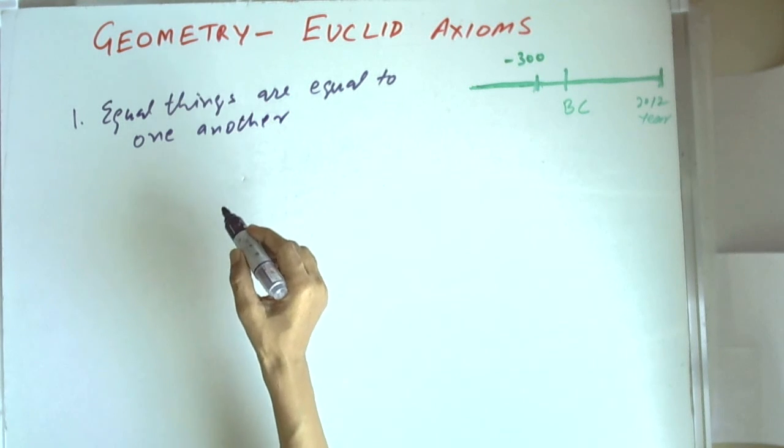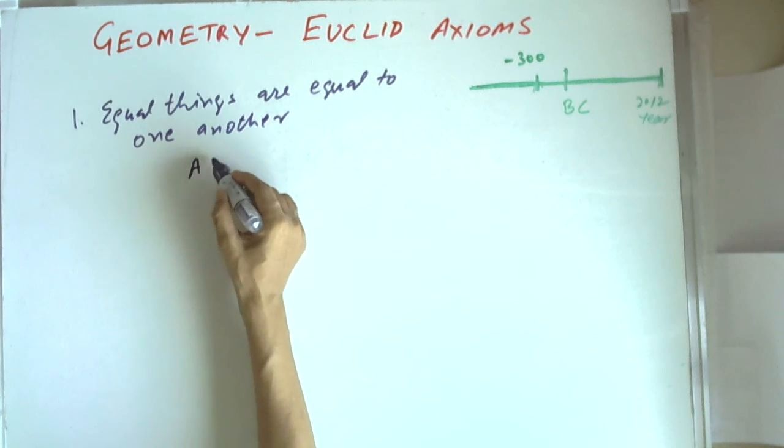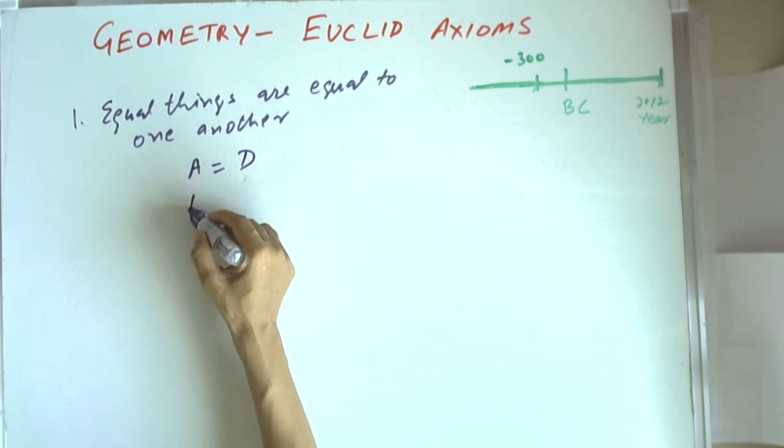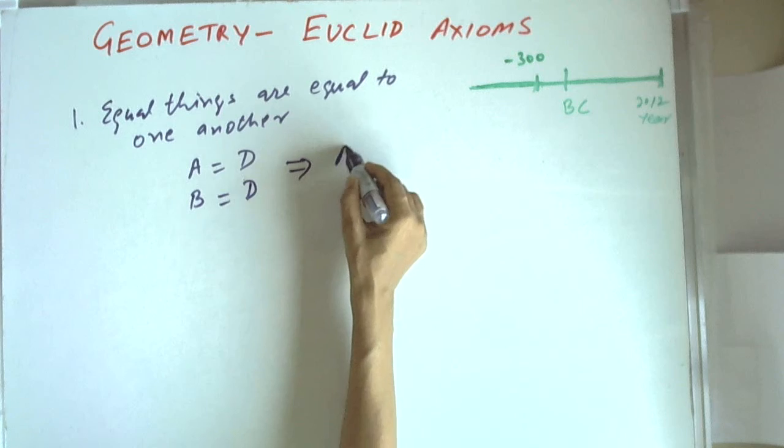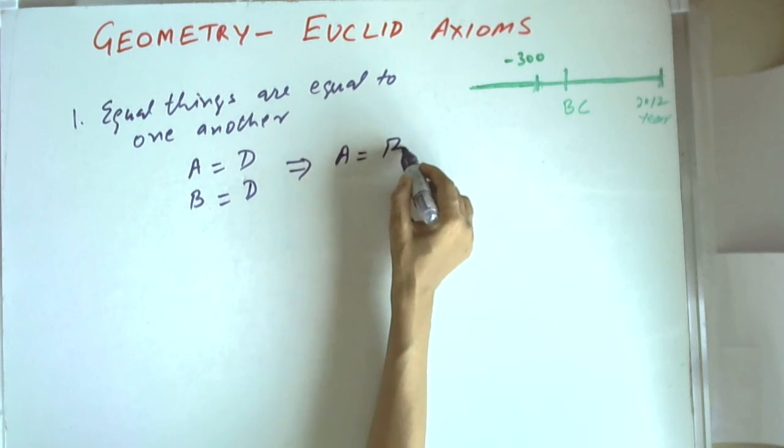In simple language, it means if A is equal to D and B is also equal to D, then A is equal to B.